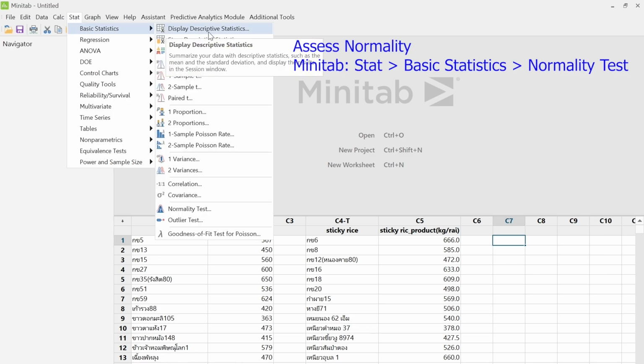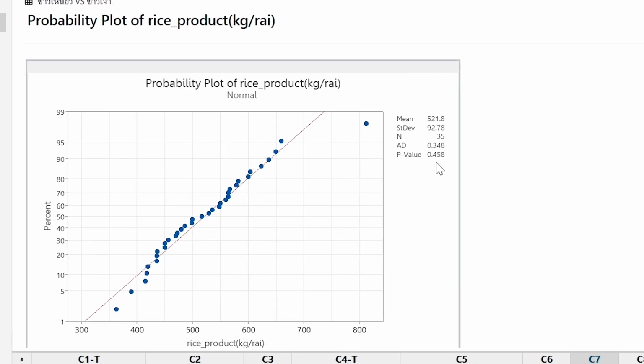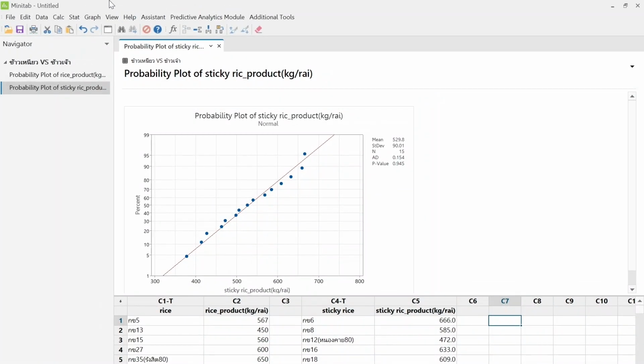Method used: normality test, e.g., Anderson-Darling test in Minitab. Result: both datasets, rice and sticky rice, follow a normal distribution, p-value greater than 0.05.